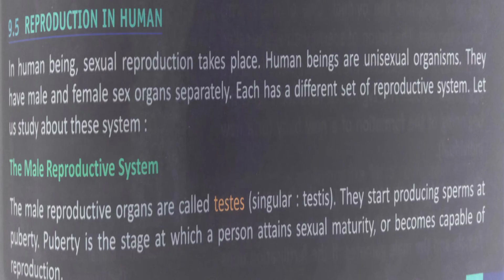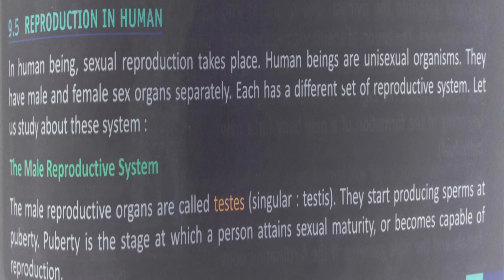Next is reproduction in humans. In human beings, sexual reproduction takes place. Human beings are unisexual organisms. They have male and female sex organs separately. Each has a different set of reproductive system. Let us study about these systems.